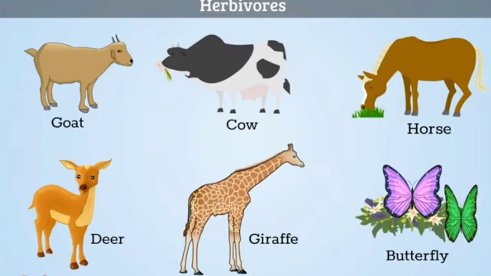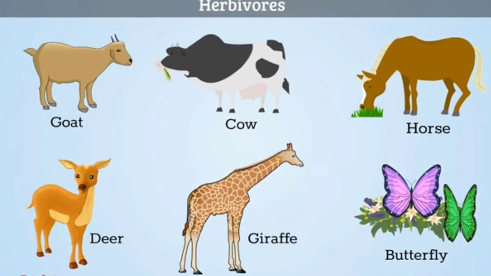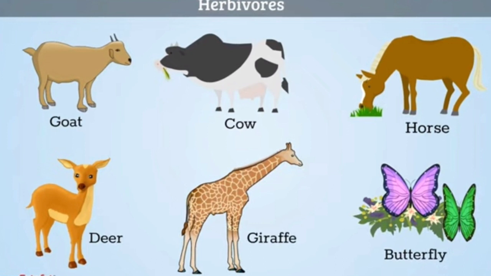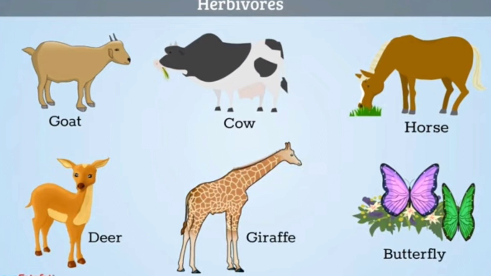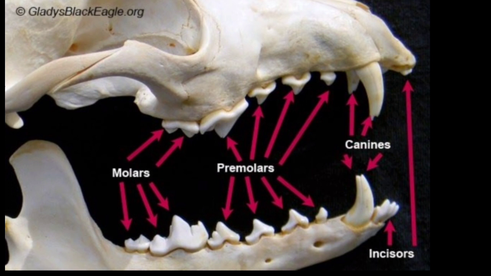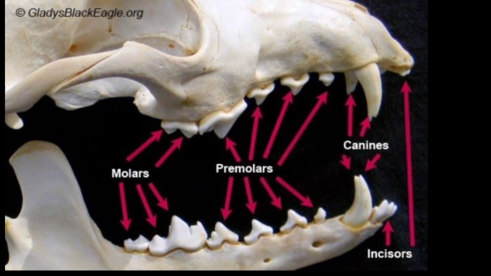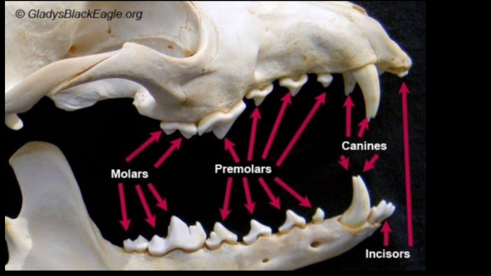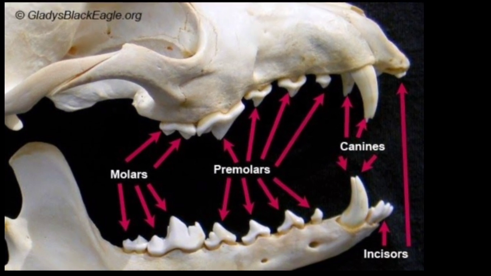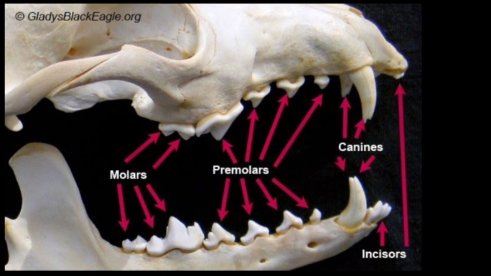First one is herbivores. Animals that eat only plants are called herbivores. They will only eat plants as their food. Cow, goat, buffalo, giraffe, horse, deer, elephant, etc. are known as herbivores because they eat only plants. Herbivores will be having two kinds of teeth: sharp cutting teeth at the front and flat grinding teeth at the back. And most of the birds that eat nuts, berries and fruits are also called herbivores.